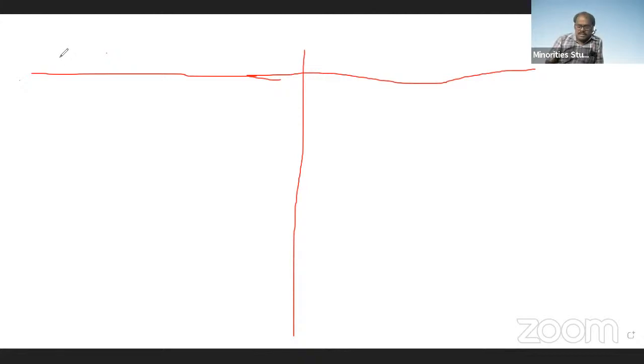Based on the angle between the mirrors, the images are formed. Number of images formed is 360 by theta minus 1.